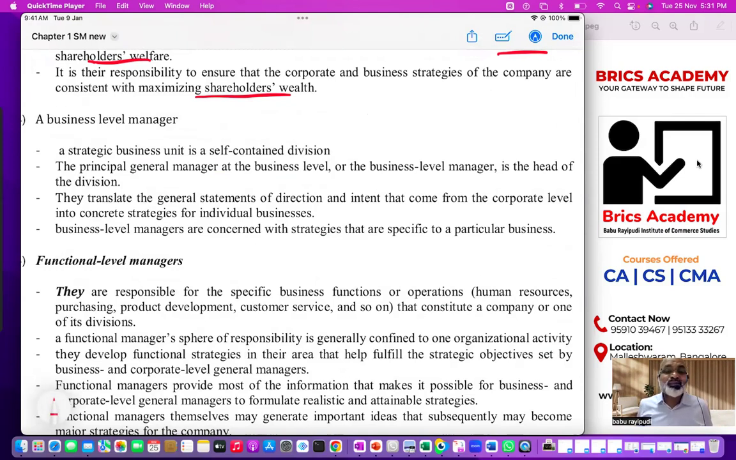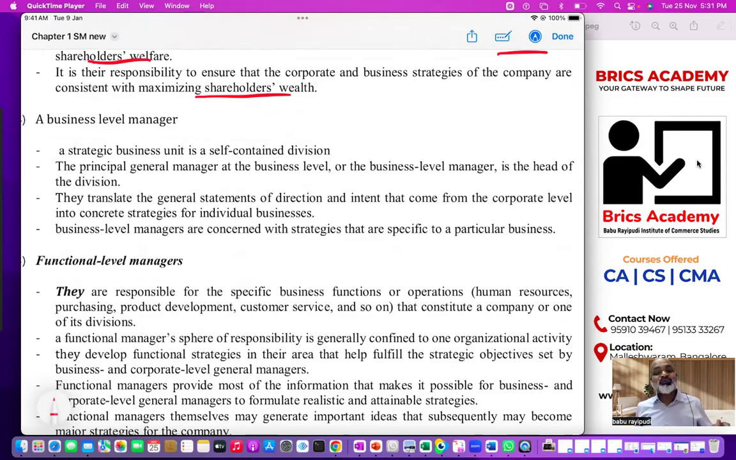Each business has its own challenges, its own problems, its own issues. Therefore, one strategy for all the businesses will not work. Overall, I can think of expanding the business. Overall, I can think of growth for my company, being a corporate level manager.